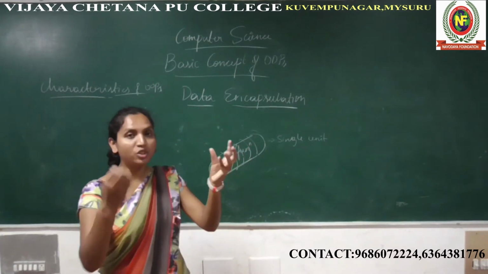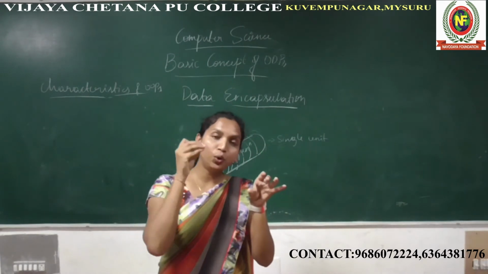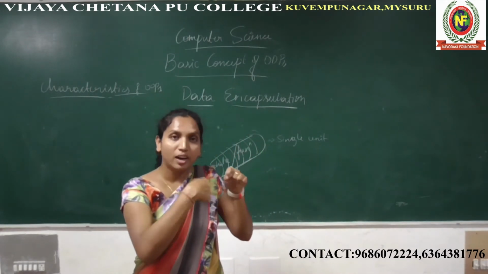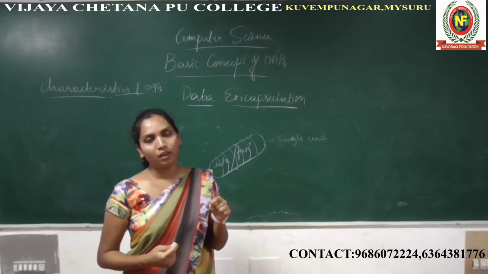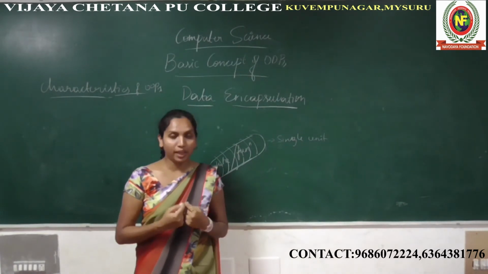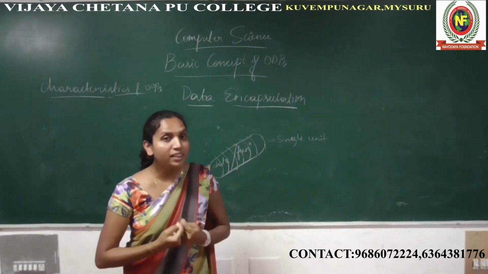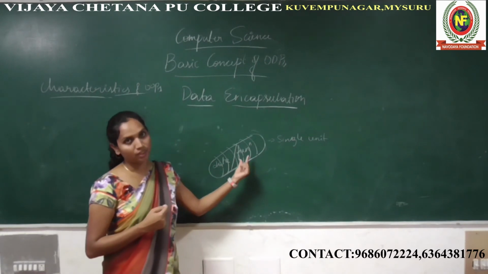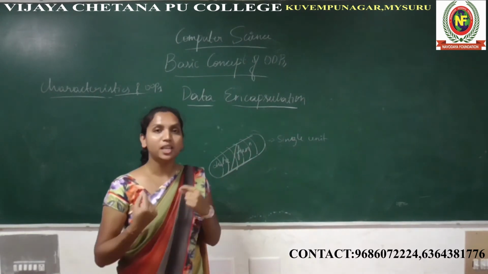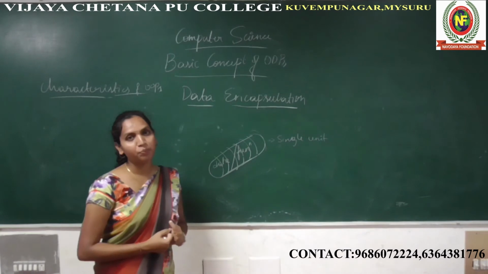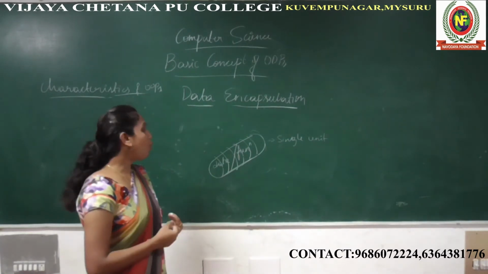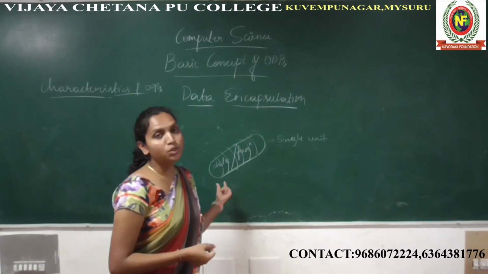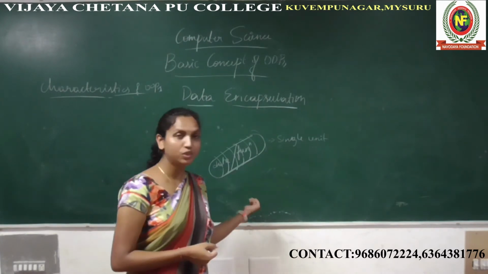So data and function, what are we doing? Inside a single unit, we are wrapping them. So what is the use? We are giving security to data and function. What is the use of giving this security to data and function?